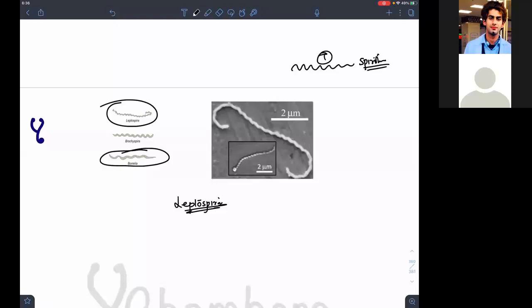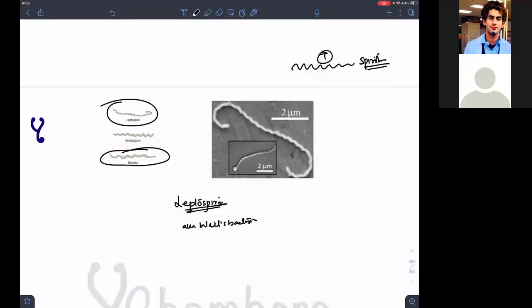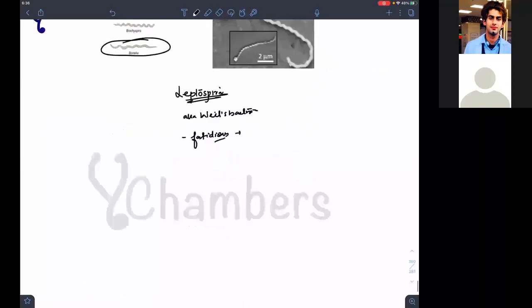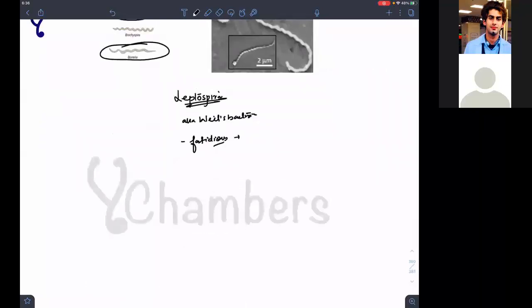Leptospira is known as what? We call it the wheels bacteria. Okay, they are fastidious. What does fastidious mean? Fastidious means they need a special media to grow. If you check their motility, they exhibit axial rotation, like this. Okay, axial rotation.